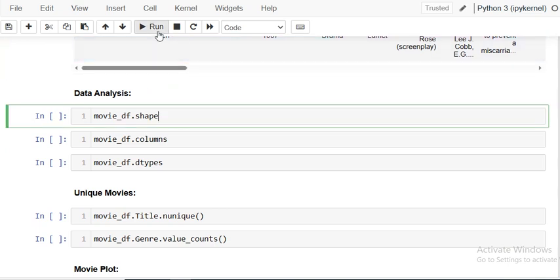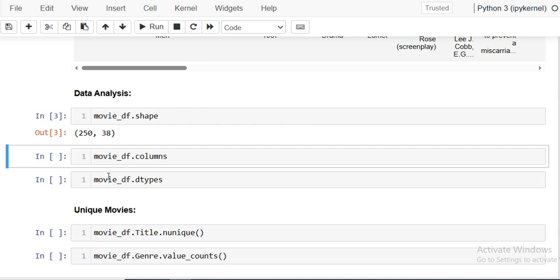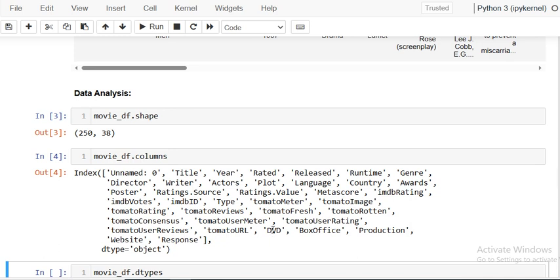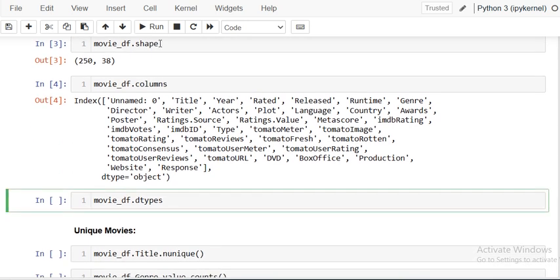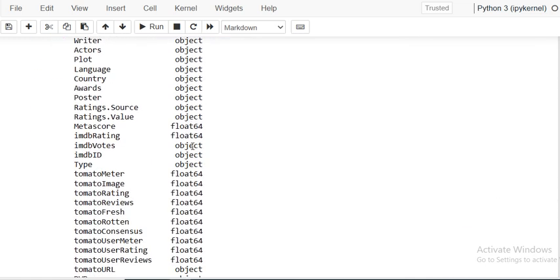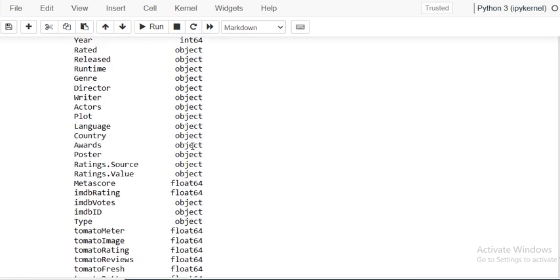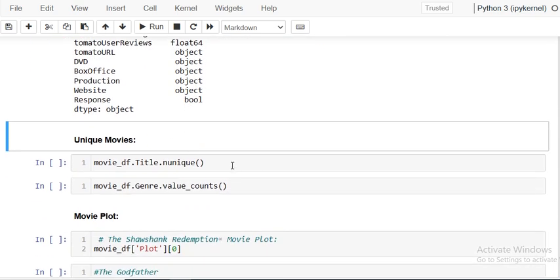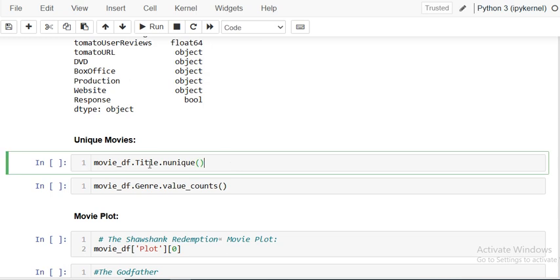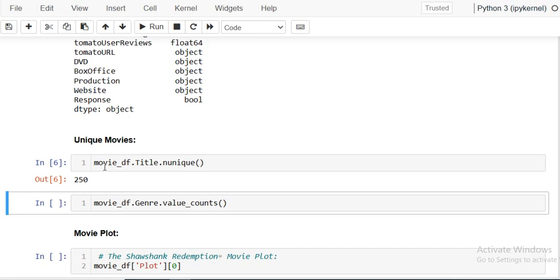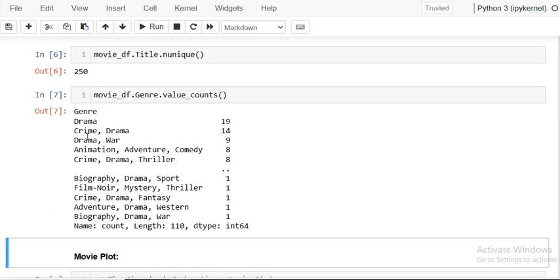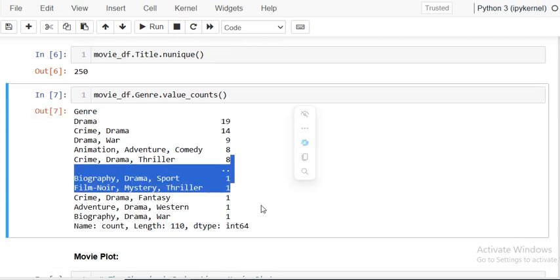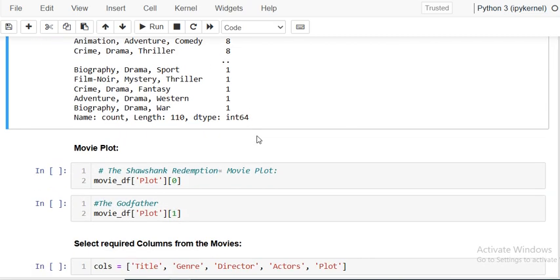Yes, so first we'll do some basic analysis. There are 250 movie records with 38 columns. You can list down the number of columns here and see the data types. Most of the columns are string type, meaning you can see the objects, and the rest are floating values, right? You need not worry about this because we are considering only 5 columns from this data set. Now you can see that the movies are unique, 250 of them, and if you check the genres, these are the genres. Okay, so there are 110 different genres for these movies, right?